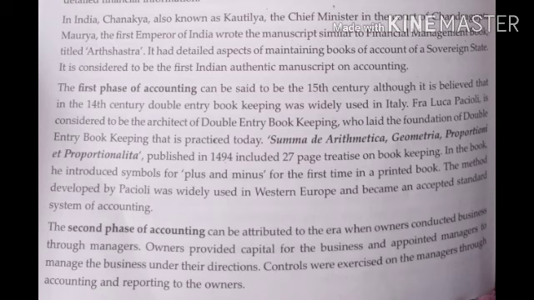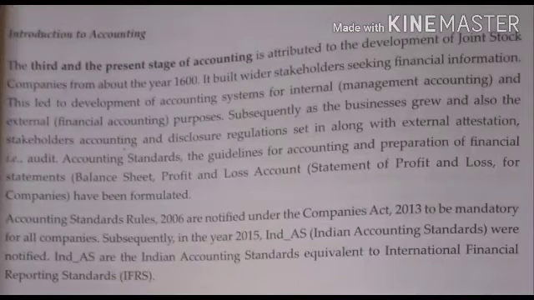Through accounting, they reported to the owners on the situation of the business, whether the business is earning a profit or suffering a loss. All of that comes in the second phase of accounting.